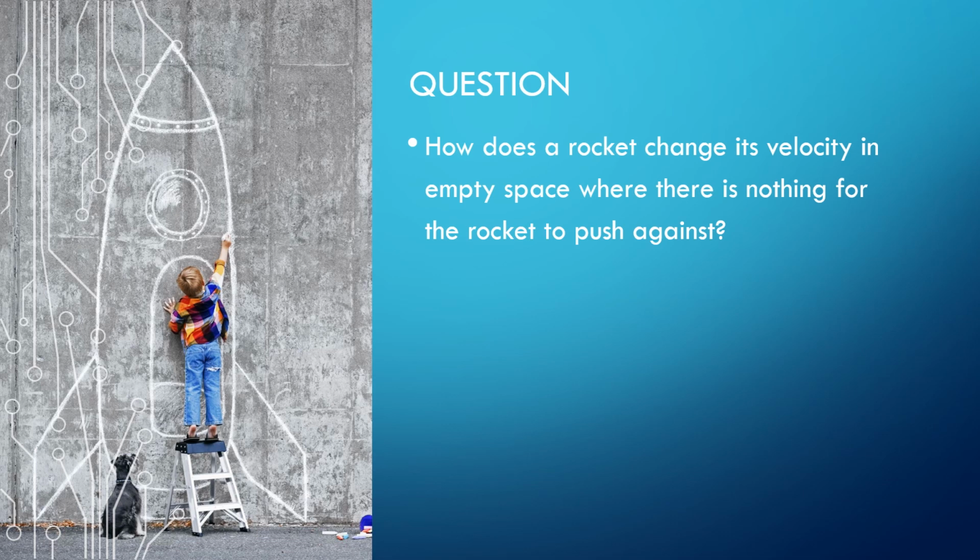Let's try another question. How does a rocket change its velocity in empty space when there's nothing for the rocket to push against? So we watched a video of astronauts trying to do some simple mechanical tasks in space, and they couldn't do it, right? Because they weren't thinking about, for every action, there's an equal and opposite reaction. So we have nothing to push against. So how is it that we can do this?